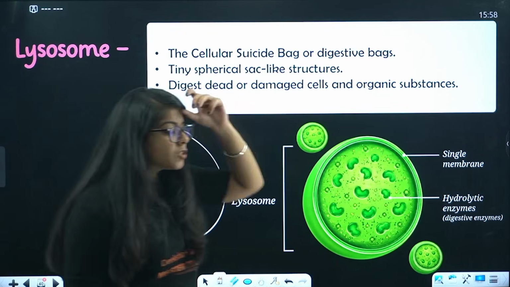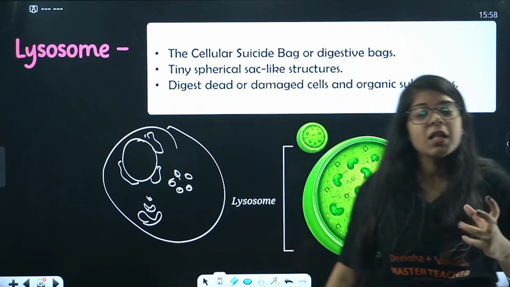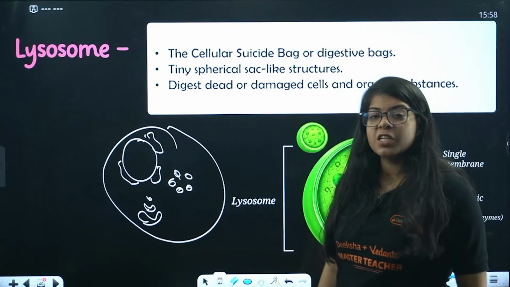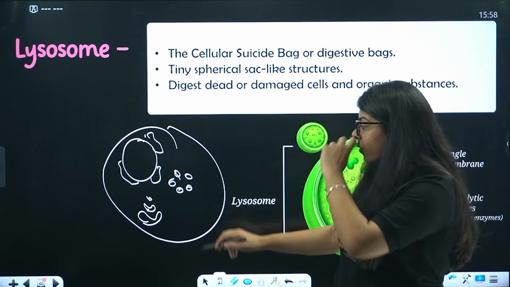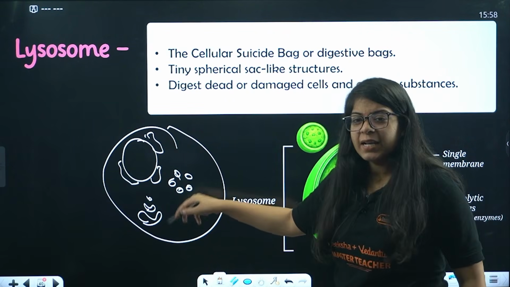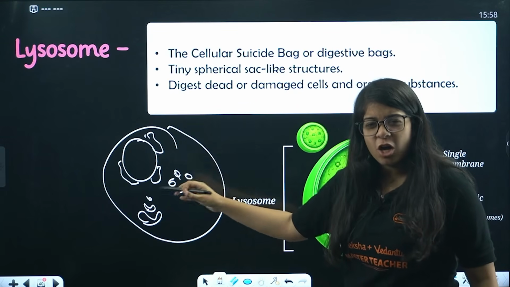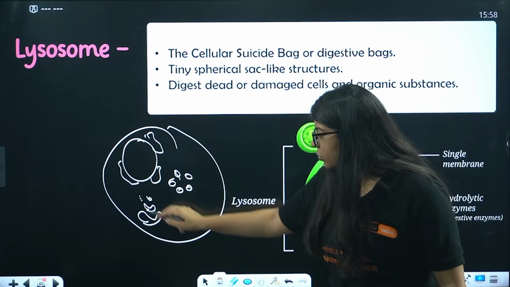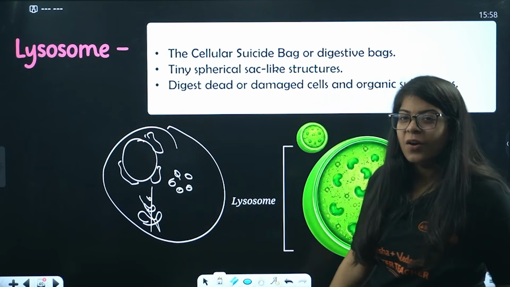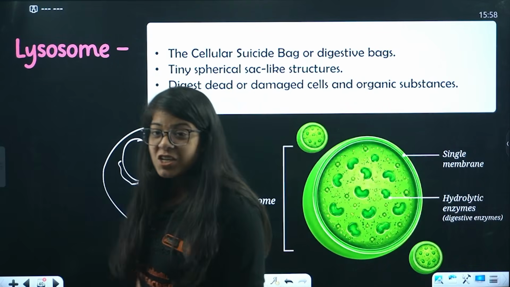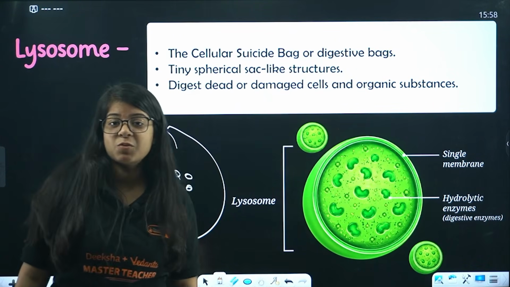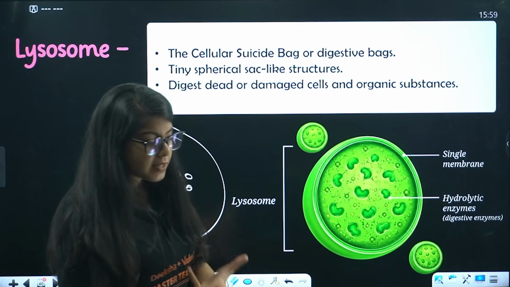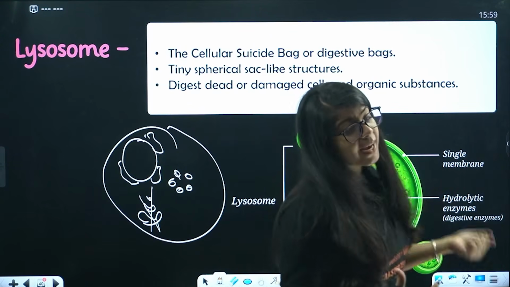So let's say this Golgi apparatus has gone bad. It is just sitting there doing no work. So the lysosome will say, hey, you are bad, let me send you some digestive acid so that you die. So this digests the dead or damaged cells and organic substances, some things which entered into a cell which are bad or which are dead.